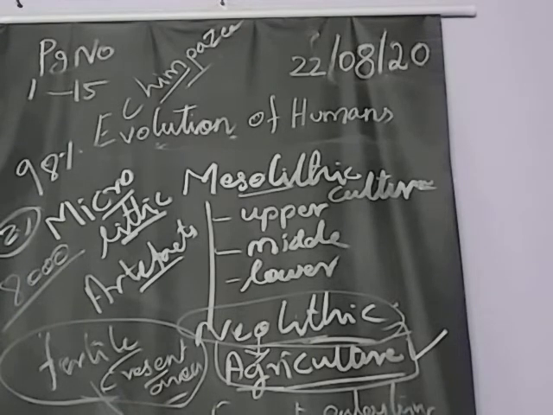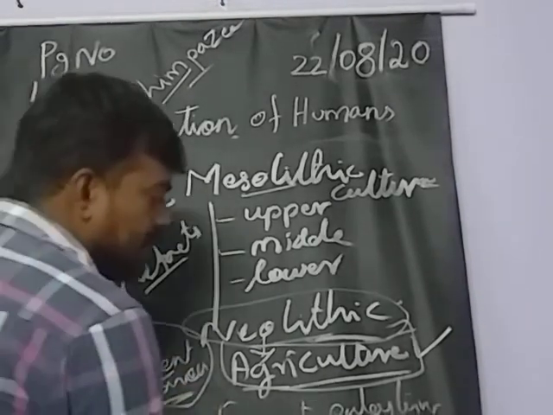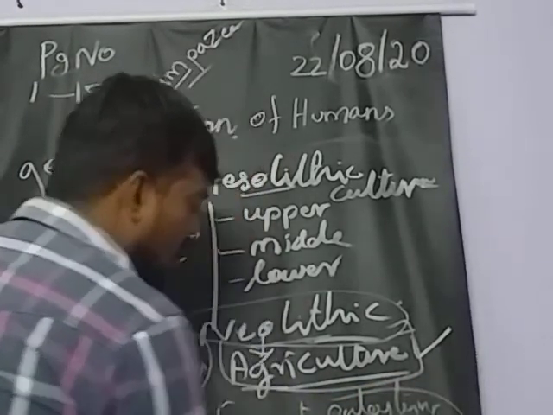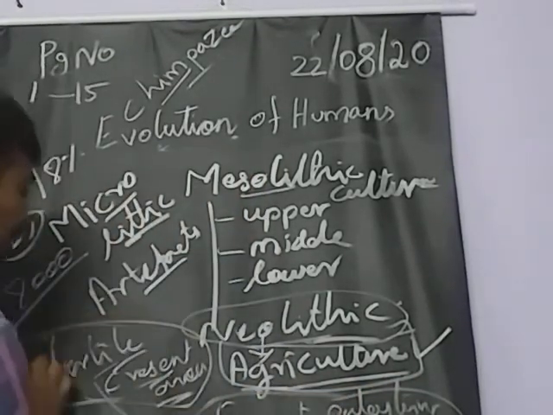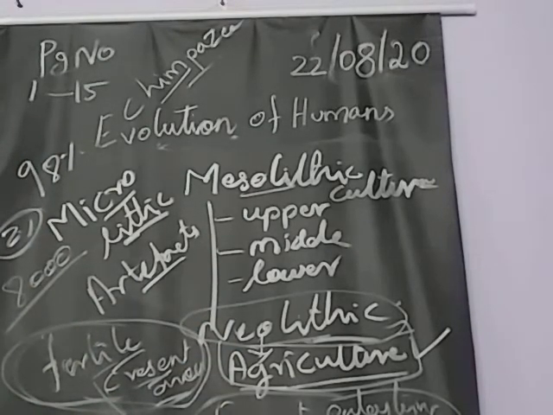Dash refers to the area covering Egypt, Israel, Palestine and Iraq. Already I told you about the Fertile Crescent area: Egypt, Palestine, Israel, Iraq. So these places are called what? Fertile Crescent area. Okay, next one.